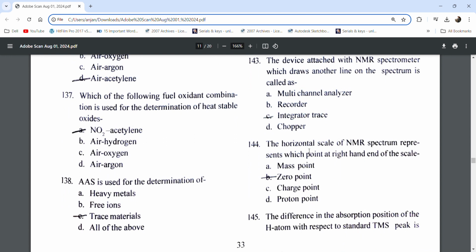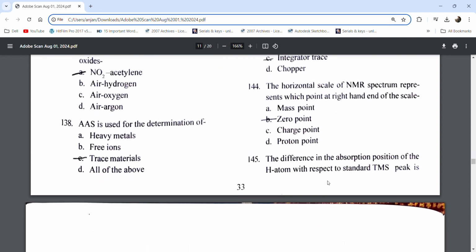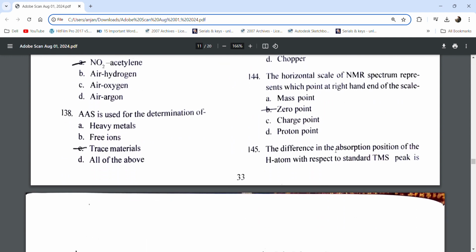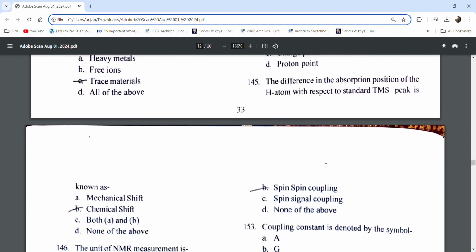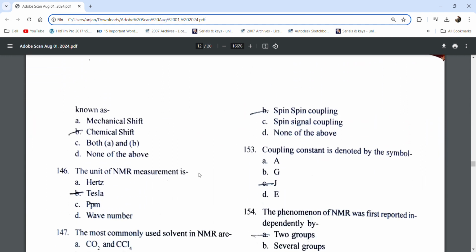Trace. The horizontal scale of the NMR spectrum represents chemical shift, with the right-hand end of the scale being the 0 point. The difference in the absorption position of the H atom with respect to a standard TMS peak is known as chemical shift.